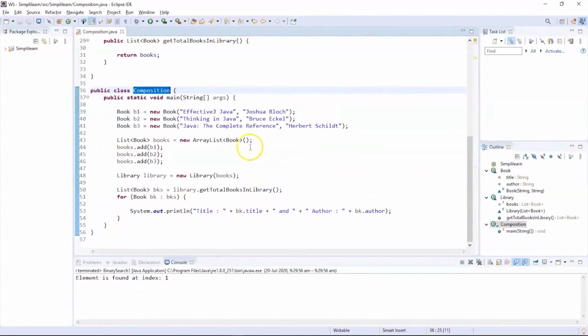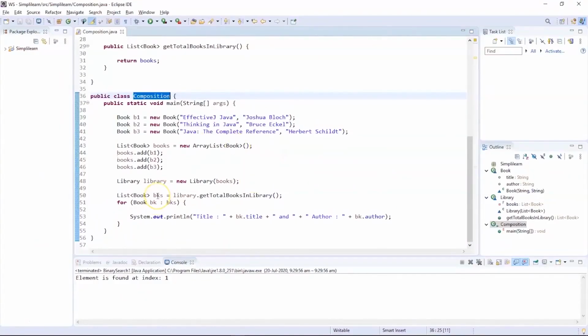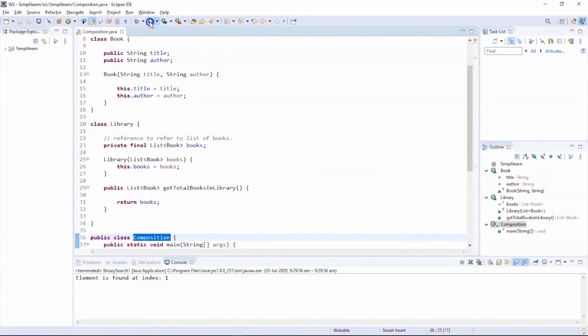You can see on my screen there is an example for composition. Now let's run this program and see the output. You can see the program got successfully executed and the elements are completely disjoint.